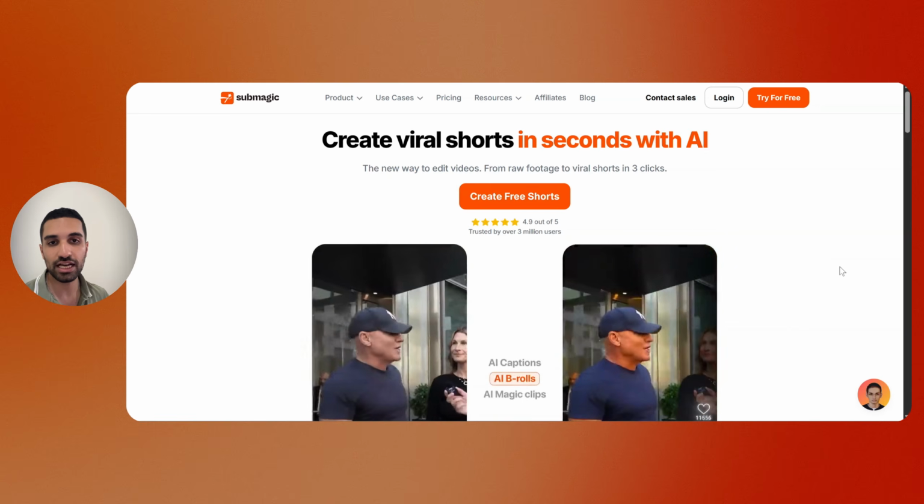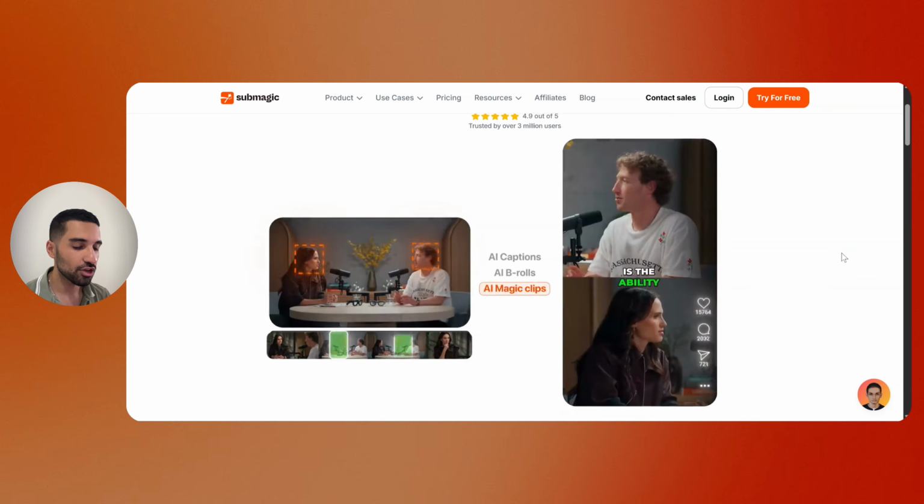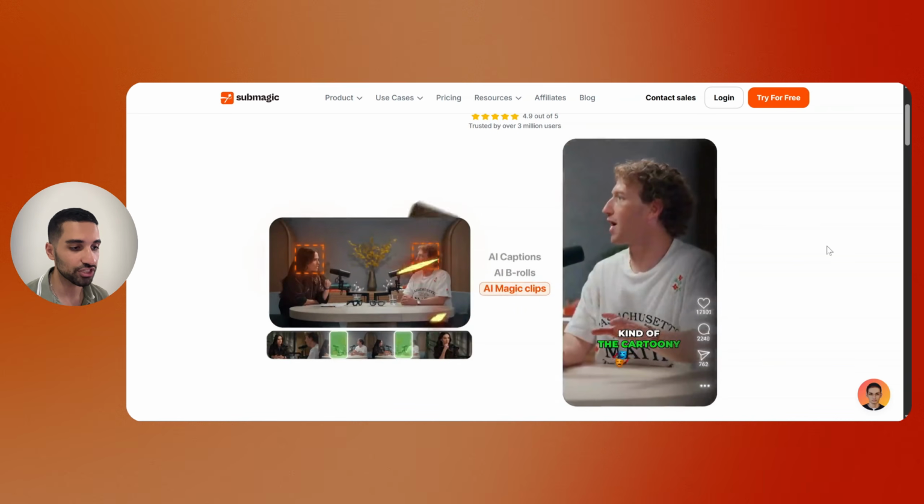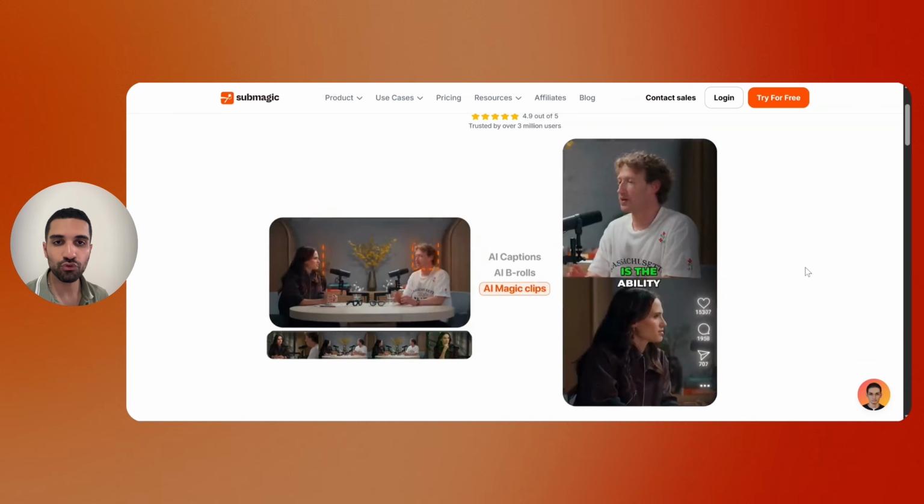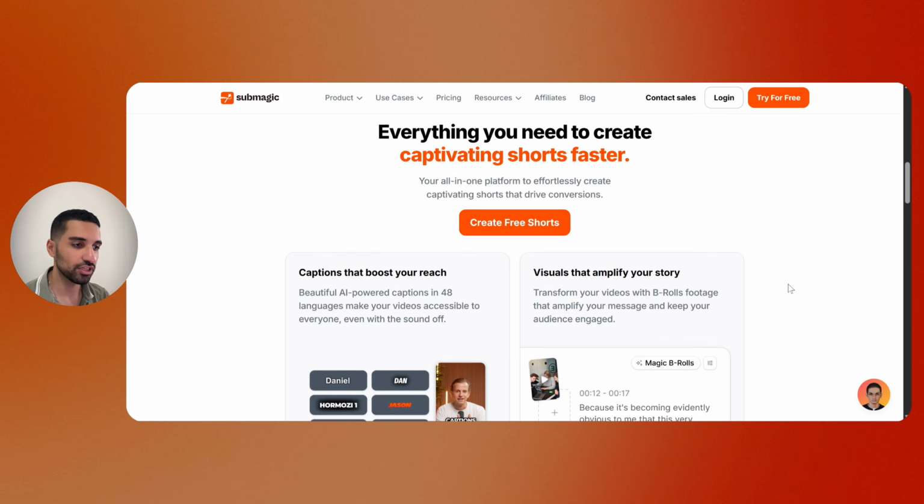So let me show you exactly how it works. You can add captions to your video completely with AI. You can also add some B-rolls generated by AI, and what is even great is that you can actually generate magic clips with AI. So what is this exactly? You can just give it your long form video and create different viral shorts. Everything you need to create captivating shorts faster.